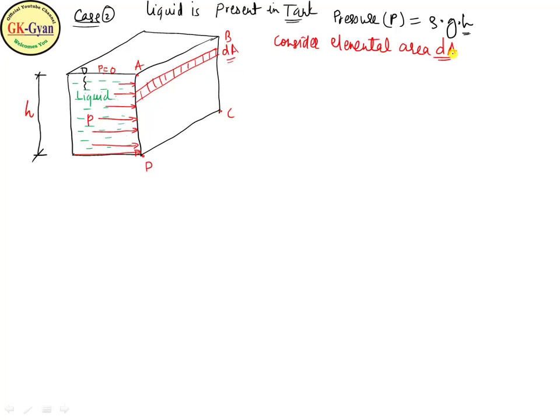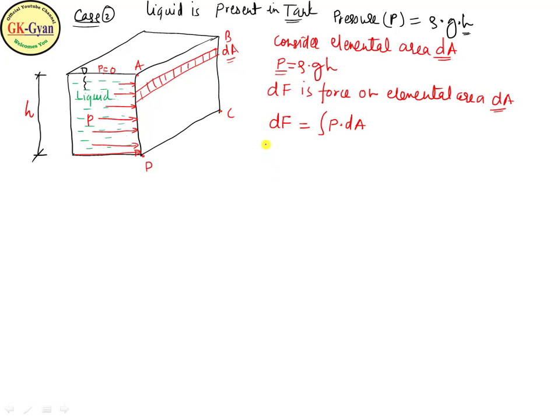Area dA. We know the pressure at the point is given by P equal to rho g h. Now find the force. The force on this elemental area dA will be dF. So we know dF is equal to the integral of P into dA. So the integral of dF equals the integral of rho into g into h into dA.